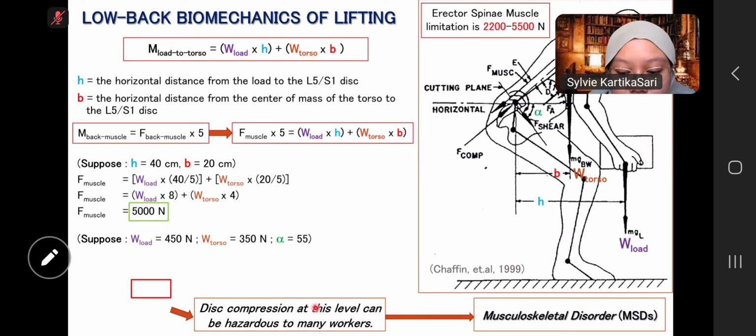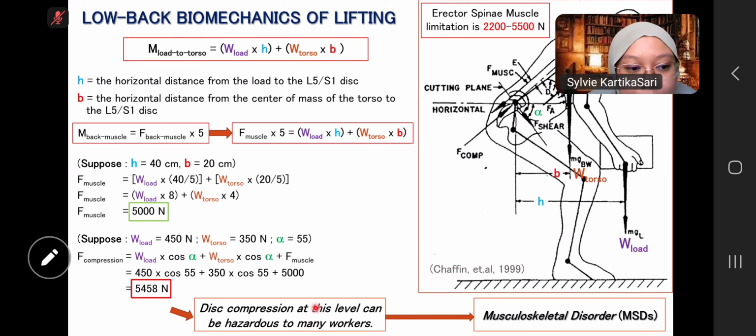So we can get the F compression is 5,458 newtons. So this compression at this level can be hazardous to many workers. So it can cause musculoskeletal disorders.